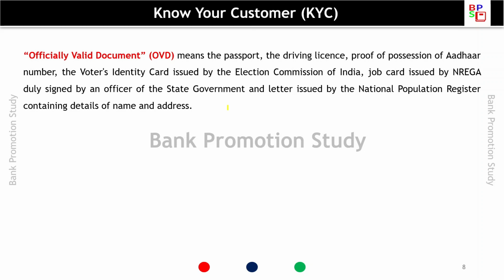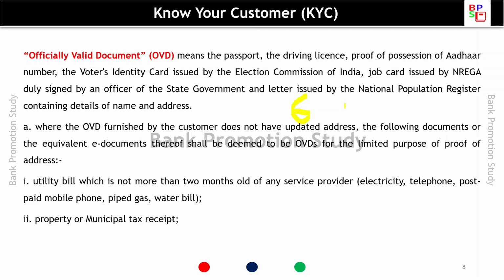Officially valid document means the passport, driving license, proof of possession of Aadhaar number, voter's identity card issued by the Election Commission of India, job card issued by NREGA duly signed by an officer of the state government, and letter issued by the National Population Register containing details of name and address. So in total these are 6 officially valid documents. There are 6 officially valid documents.